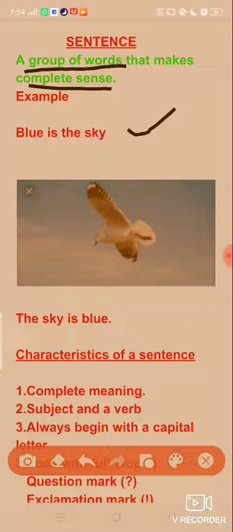Now rearranging the same words, we write: the sky is blue. Is this a meaningful sentence? Yes, it is conveying a complete thought, a complete meaning, and we are able to know the color of the sky, that is blue. So this is a sentence.